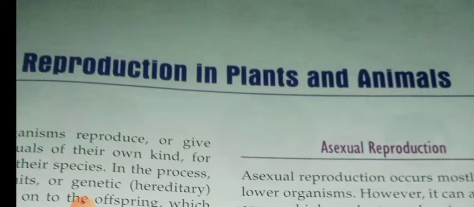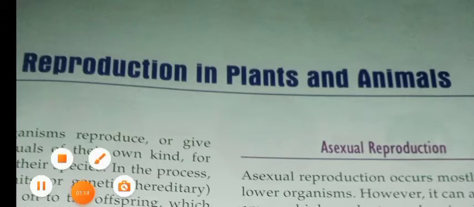So what is asexual reproduction? Asexual reproduction requires just one parent. There is no need of sex cells. The new individual arises from a part of the parent's body. Such a reproduction is called asexual reproduction.